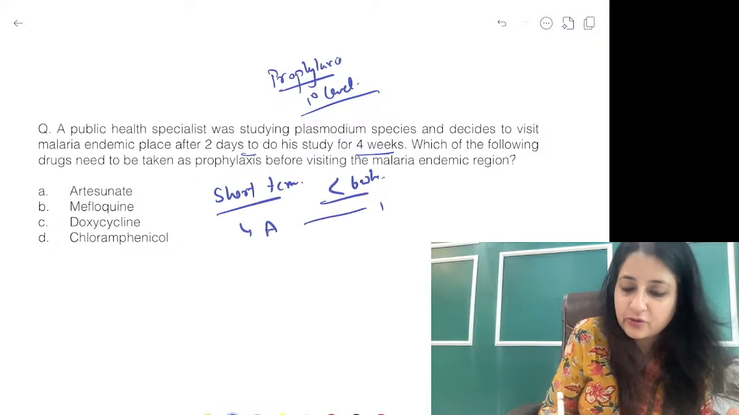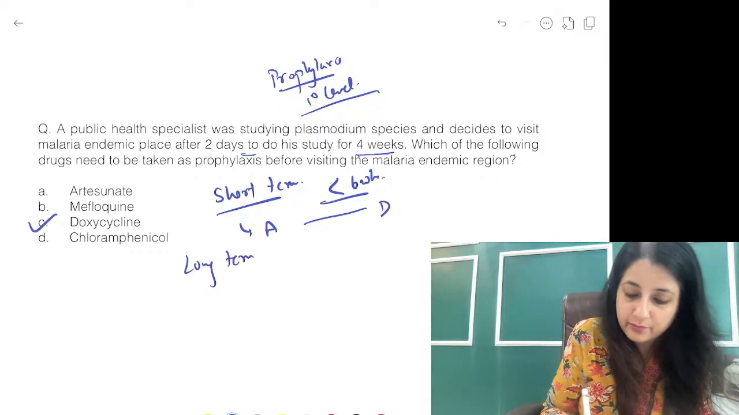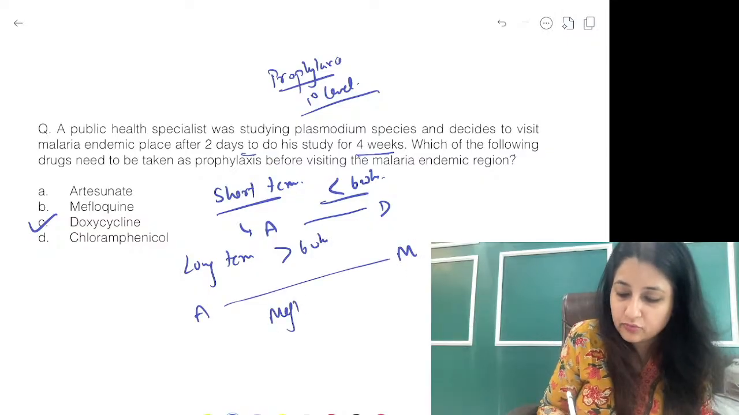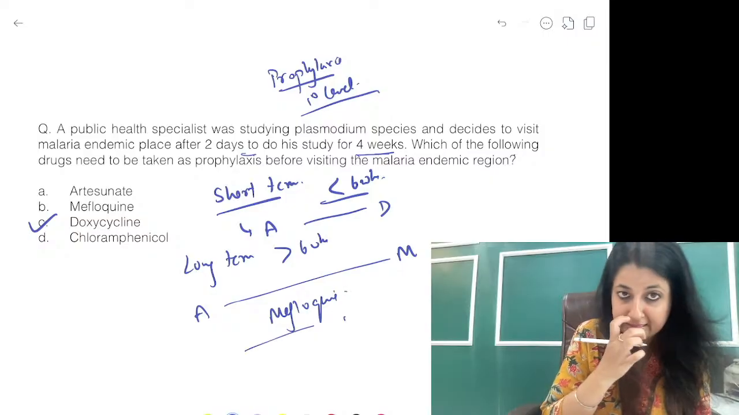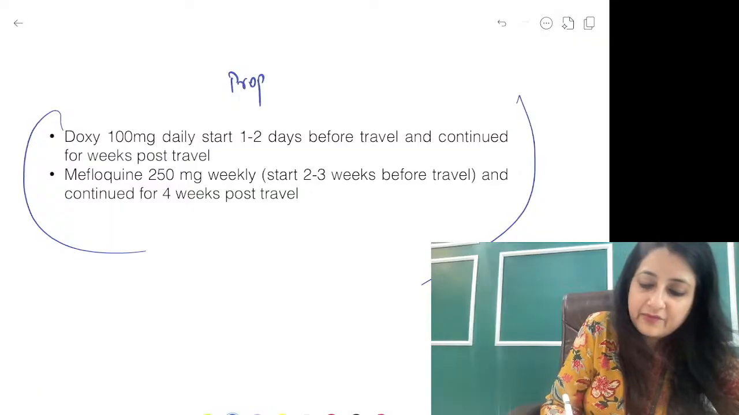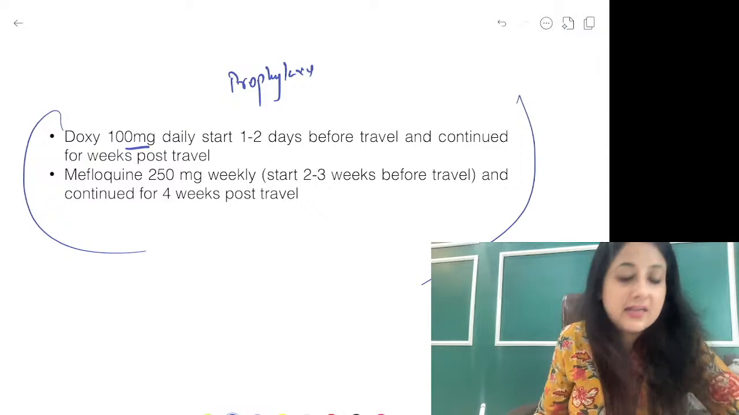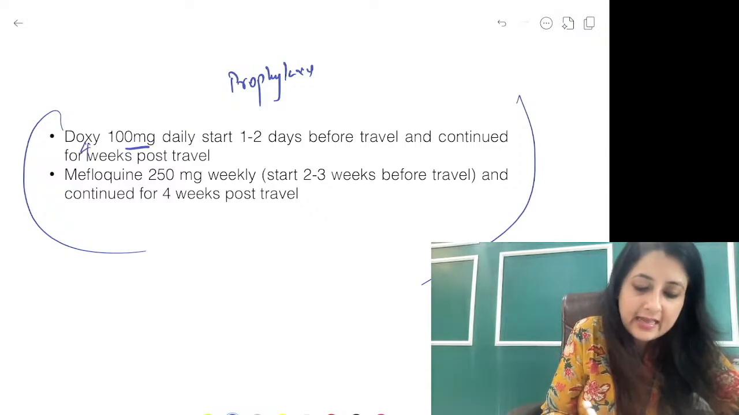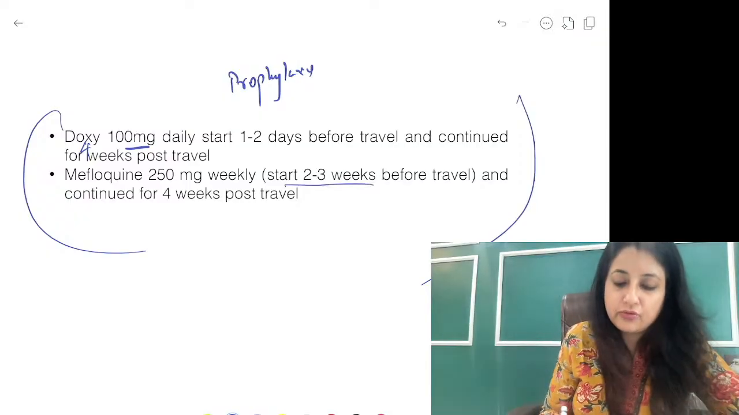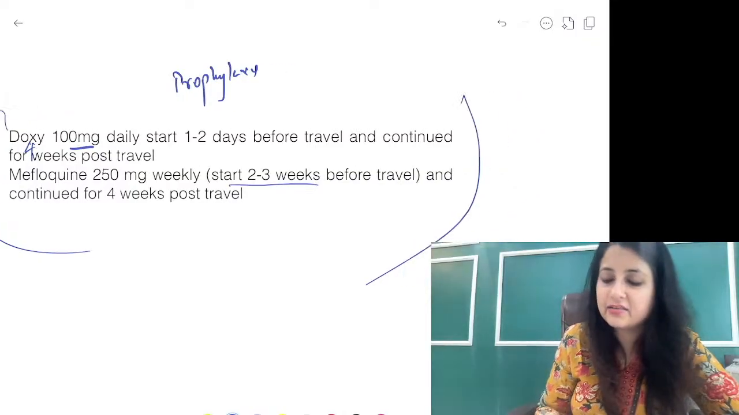So the distance A to D is short. What are you going to do? Doxycycline. If you are traveling long term prophylaxis more than 6 weeks, you will take A to M. The drug of choice is going to be what, guys? Mefloquine. Okay. Also I have mentioned the doses over here. You can read this. Prophylaxis में if you talk about the dose, doxy is 100 milligrams. Start 1 to 2 days before travel. Continued for 4 weeks post travel, guys. And for Meflo, it is 250 milligram weekly, not daily, which is started 2 to 3 weeks before travel and continued for 4 weeks post traveling. This is important. Short term prophylaxis, long term prophylaxis.